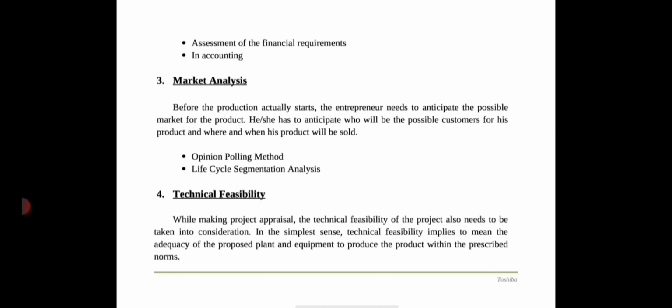The various methods used to anticipate the potential market are named marginal economics or demand forecasting, depending on the various elements, which include the opinion polling method and life cycle segmentation analysis. In the opinion polling method, the opinions of the ultimate users, that is, customers of the product, are estimated.